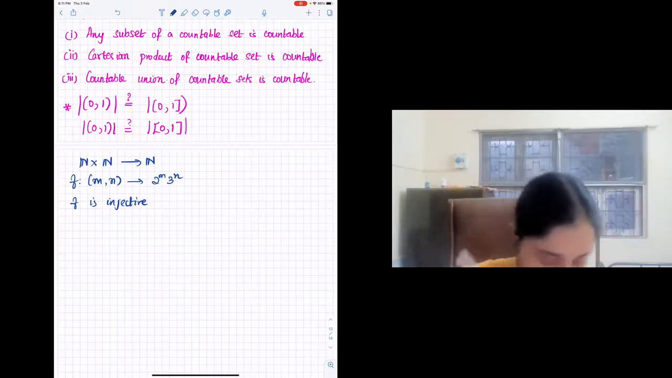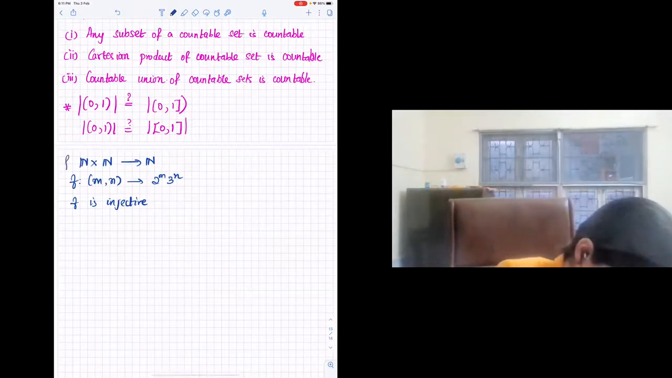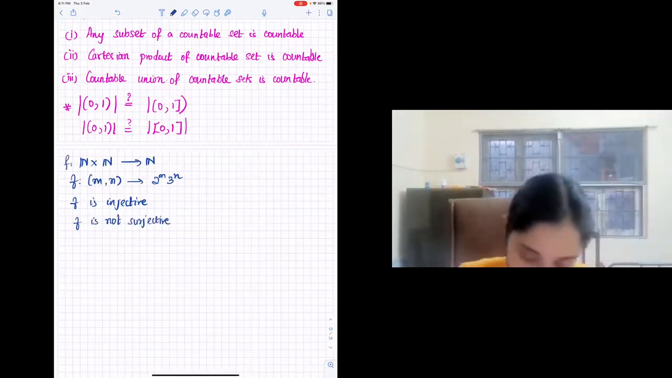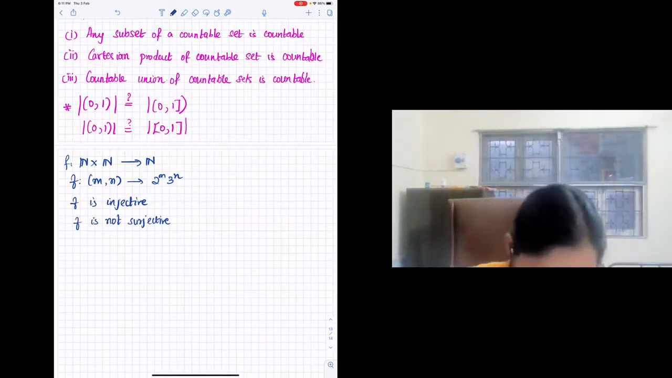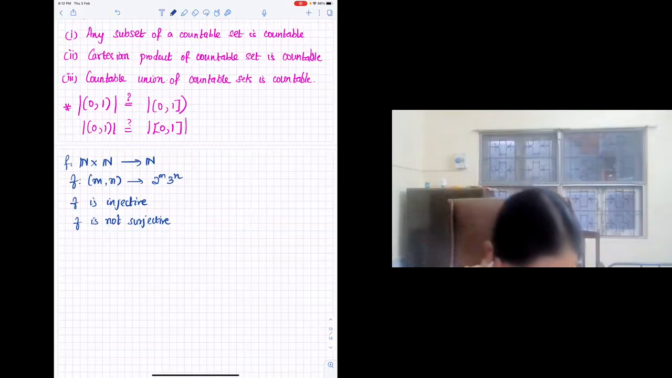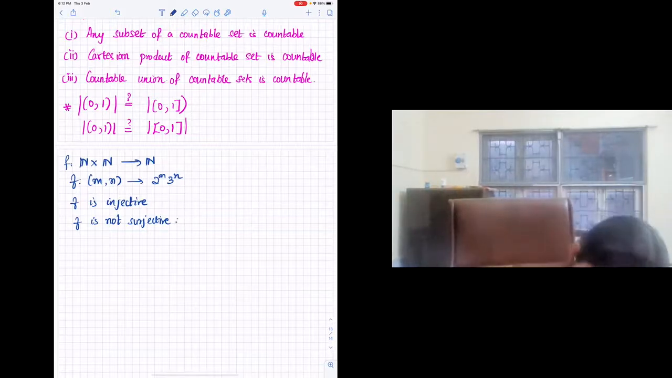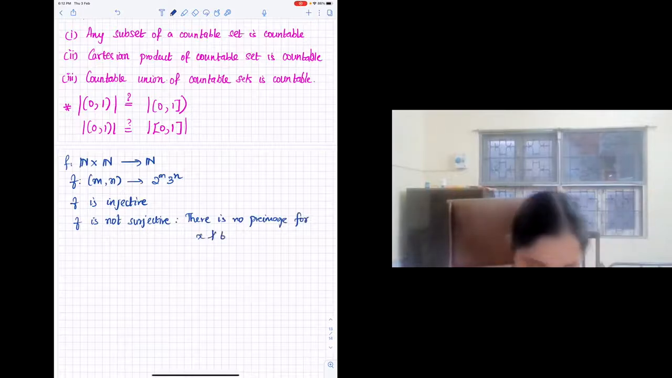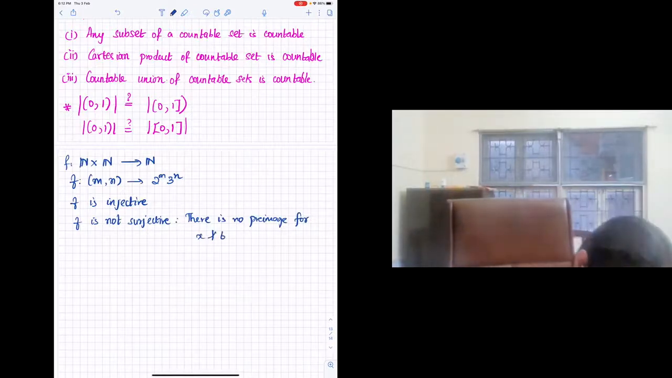It's not surjective. Okay, so let me write it. So f is not surjective. Do you see why that is the case? Any number not divisible by 6 won't be there. Sorry, I did not hear the last. Any number not divisible by 6 will not be there. Right. So yeah, there is no equivalence.